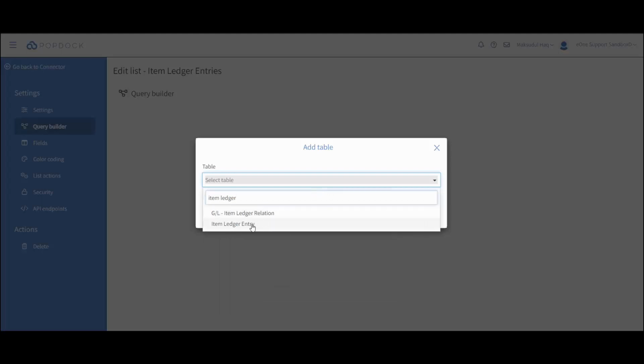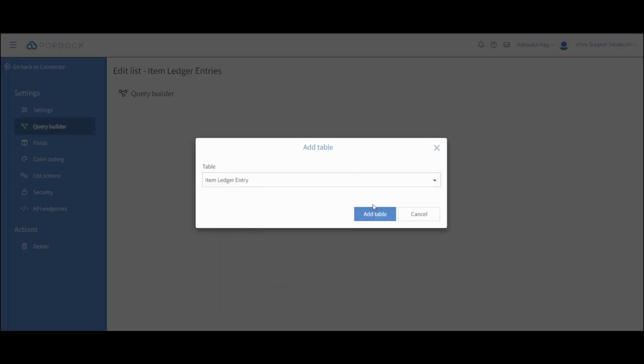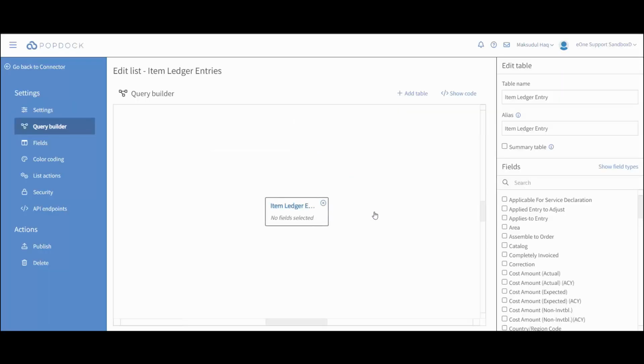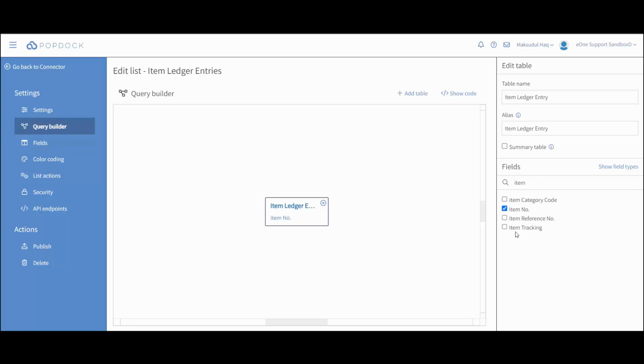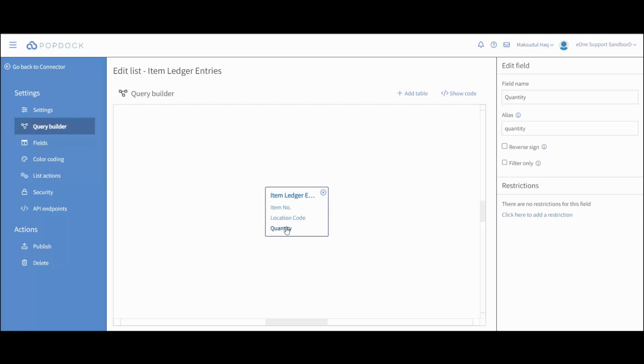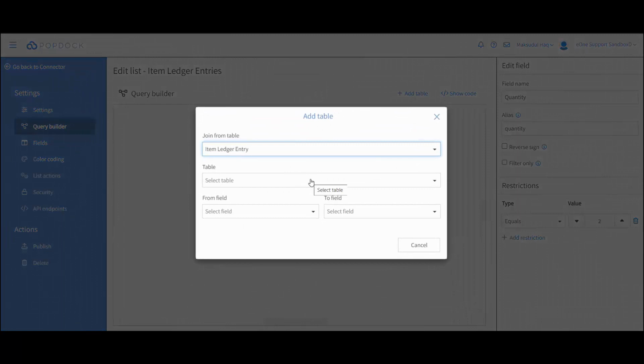I'll require item ledger entry for this report, so I took item ledger entry first. By selecting the item ledger entry, it will populate all the related fields for the item ledger. I can set a filter for my quantity. Let's say equals to. I can go ahead and add an additional table for this query.